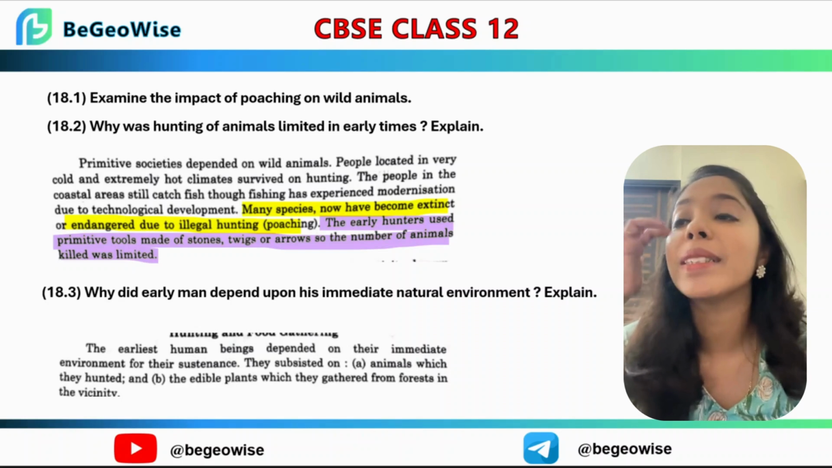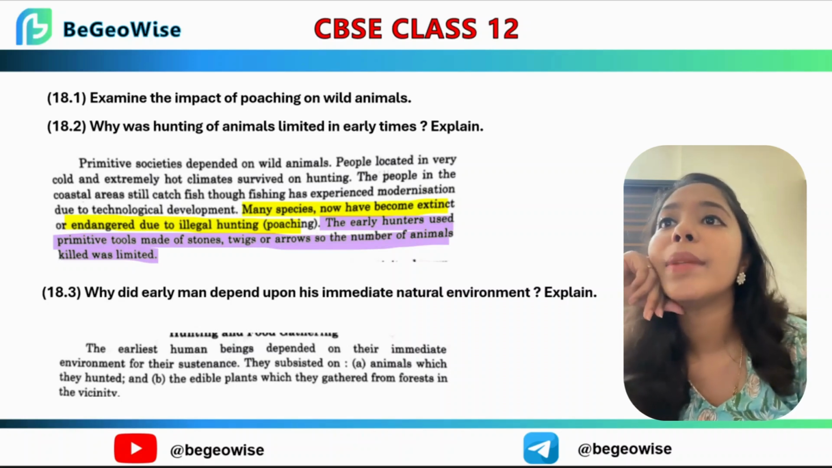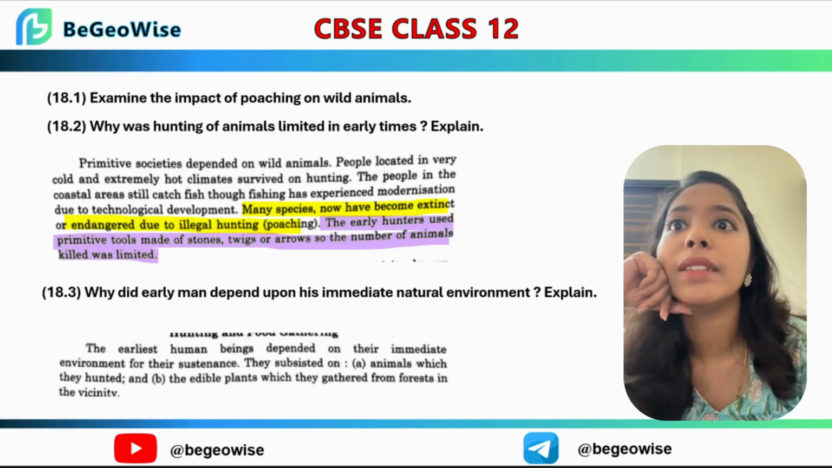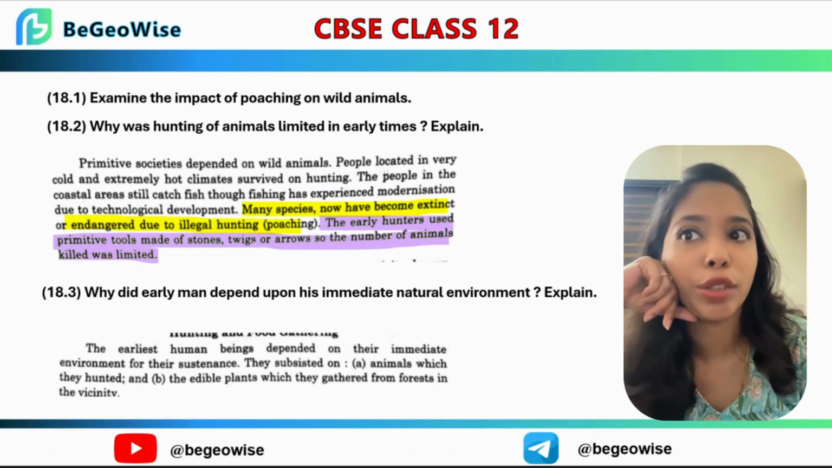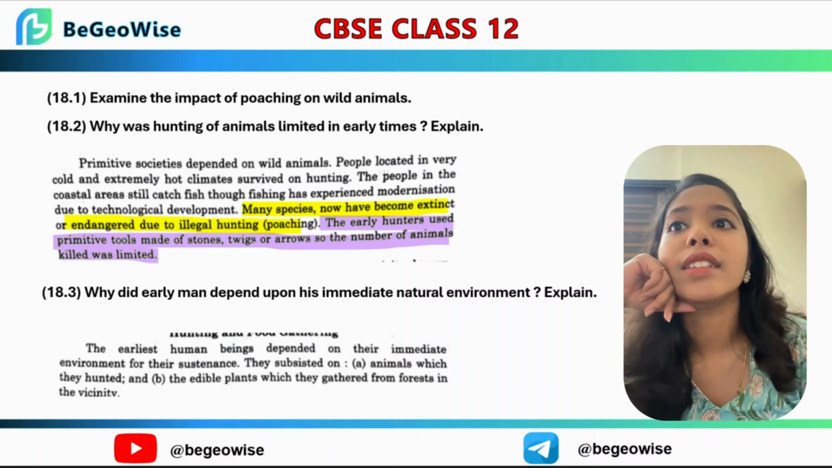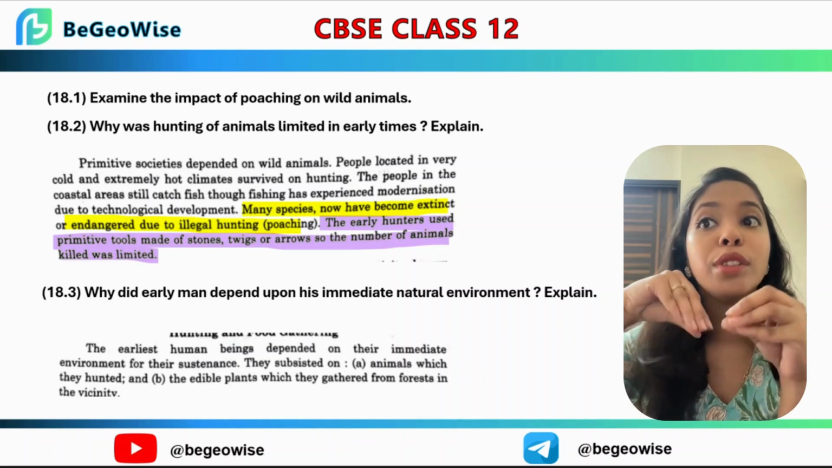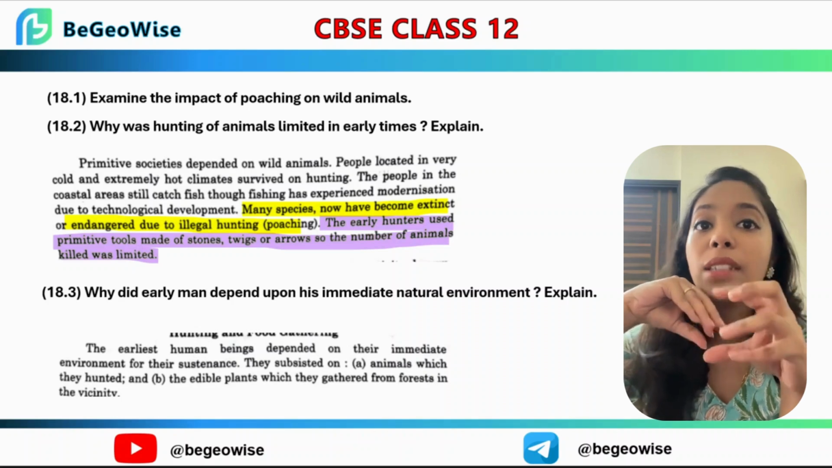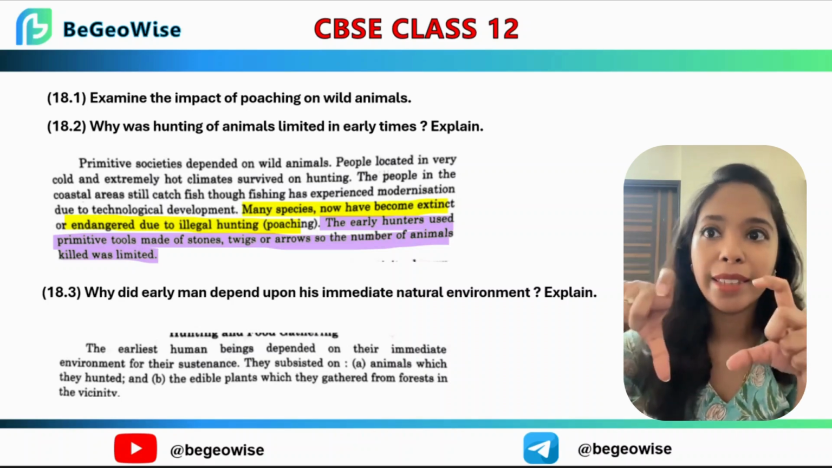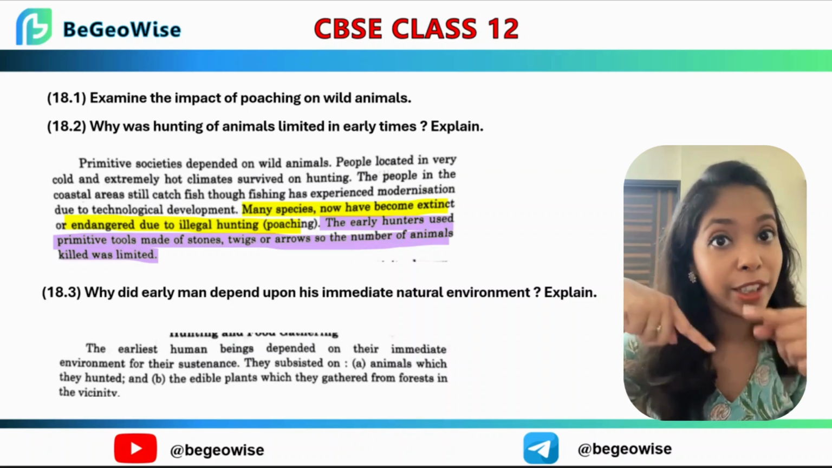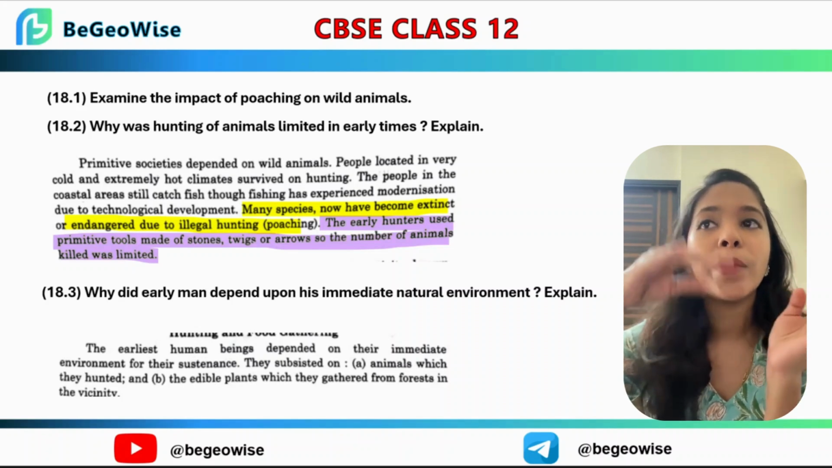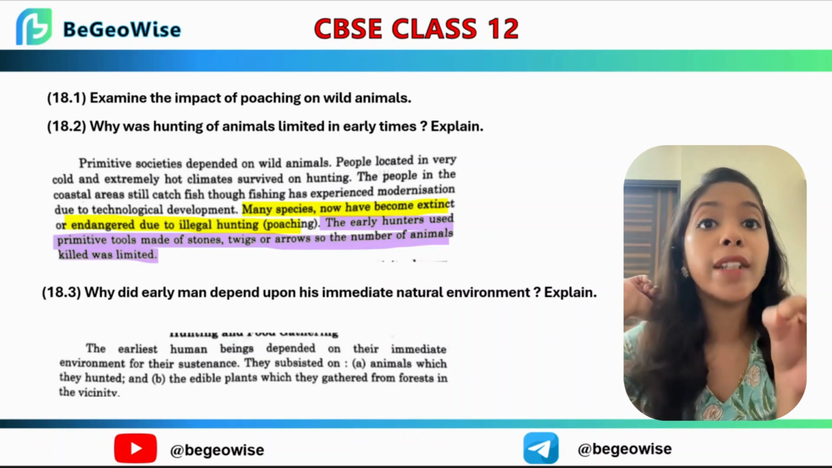I think I have merged them too by mistake for question 1 and 2. Examine the impact of poaching on wild animals and why was hunting of animals limited in early times. Both have the same answer, that is, many species now have become extinct and endangered due to illegal hunting, and the early hunters used primitive tools made of stones, twigs and arrows, so they were killed in limited numbers. Both the answers are there in the same paragraph. Read it, compose the answer in your own language, but obviously it is better if you just pick up the sentence from the comprehension itself, because that gives you the perfect score.